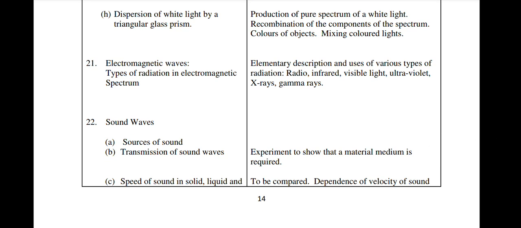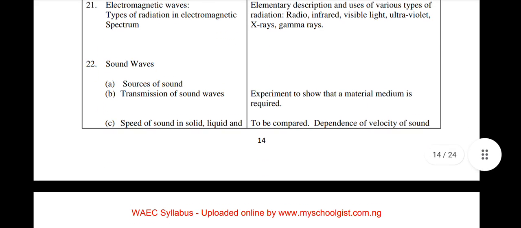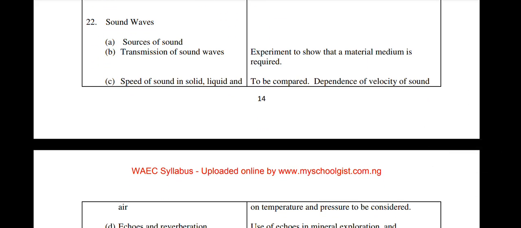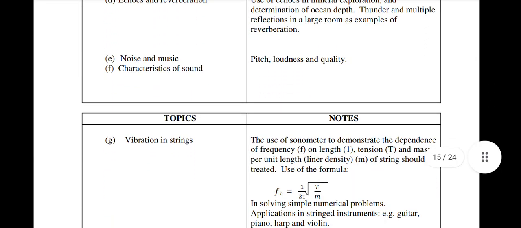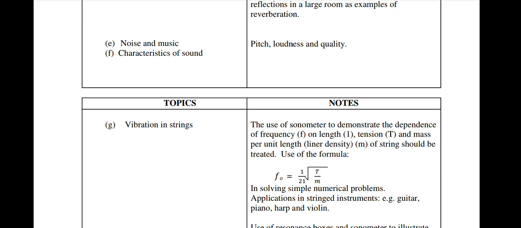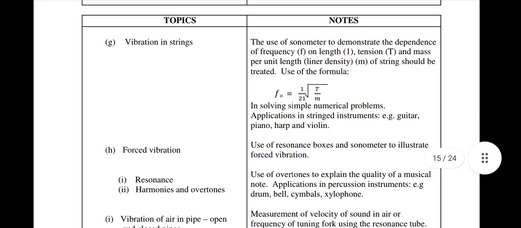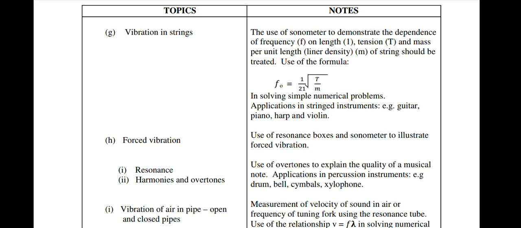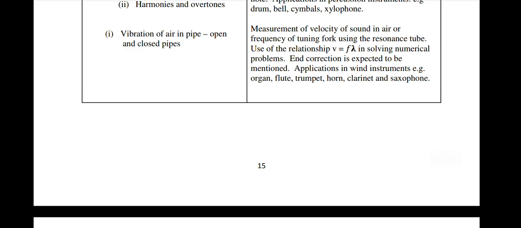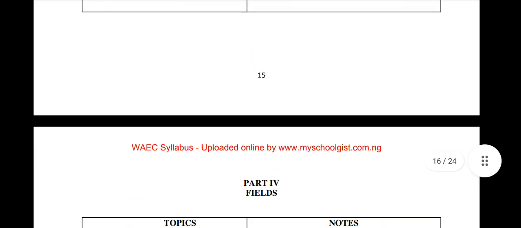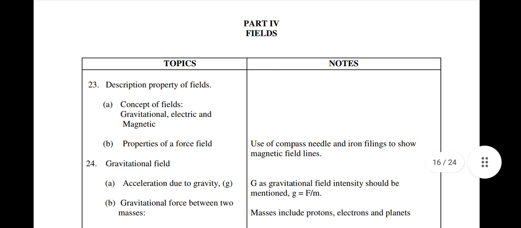types of radiation in electromagnetic spectrum, sound waves, sources of sound, transmission of sound waves, speed of sound in solid, liquid and air, echoes and reverberation, noise and music, characteristics of sound, vibration in strings, forced vibration, resonance, harmonics and overtones, vibration of air in pipe, open and closed pipes. Then part 4,